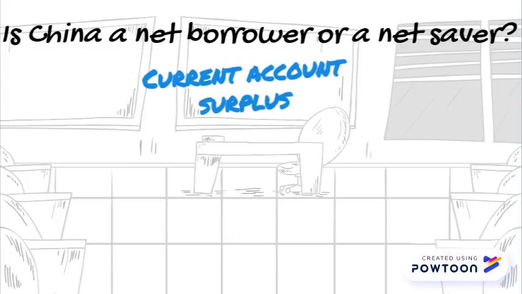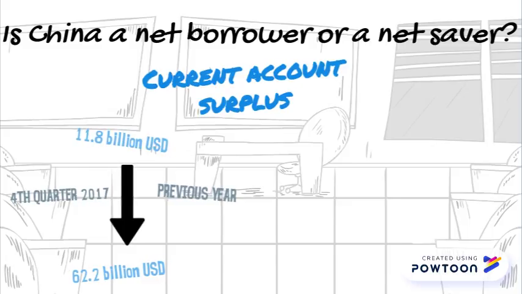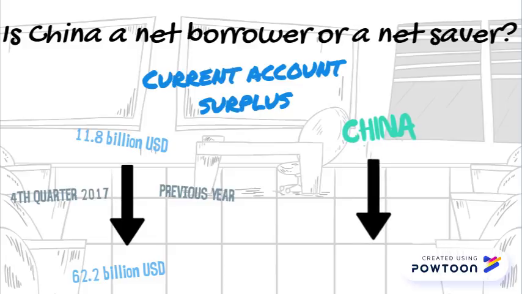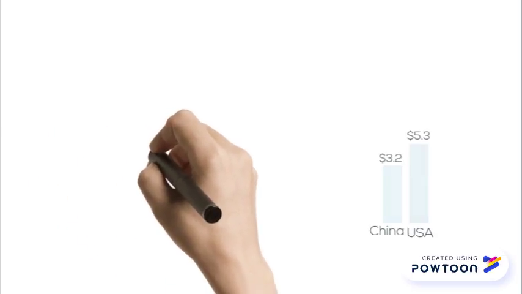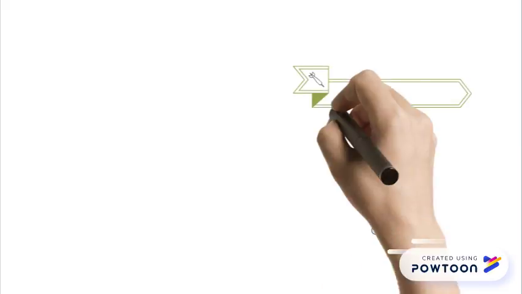China's current account surplus widened to $62.2 billion in the fourth quarter of 2017. A preliminary estimate showed the country will run a current account surplus and will be a net lender to the rest of the world. According to the data, China is a net saver. The market currency is considered undervalued. The Big Mac index of China is $3.2 and $5.3 for the USA. In 2018, the Chinese yuan has been undervalued by almost 40%.